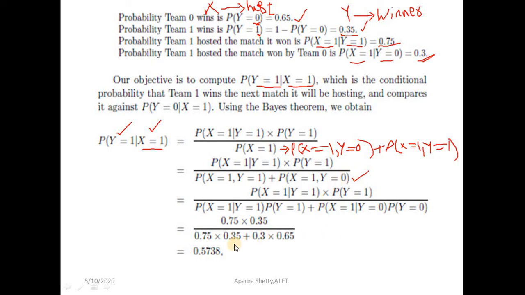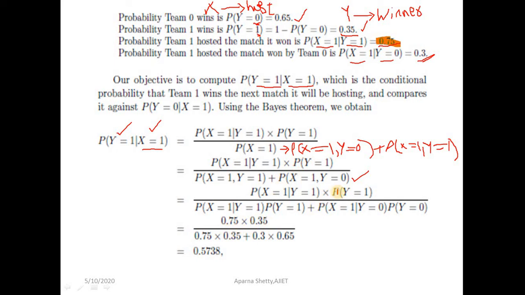Now substituting the values, what is P of x is equal to 1 given y is equal to 1? It is 0.75 from here, and that you have to substitute.